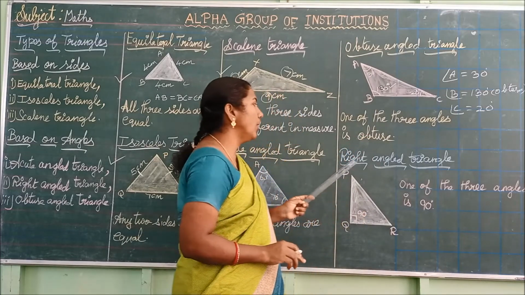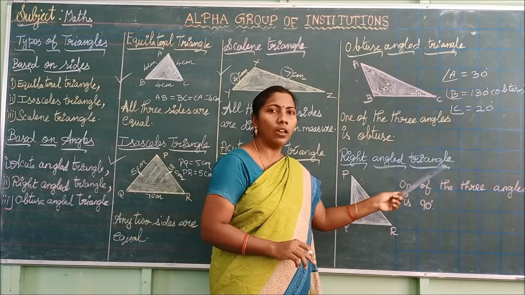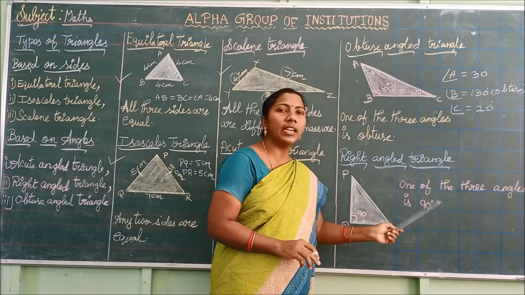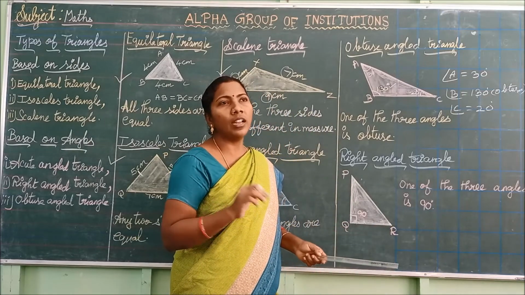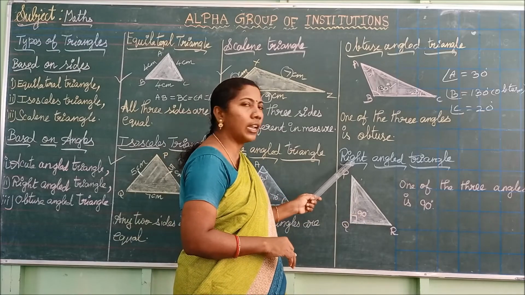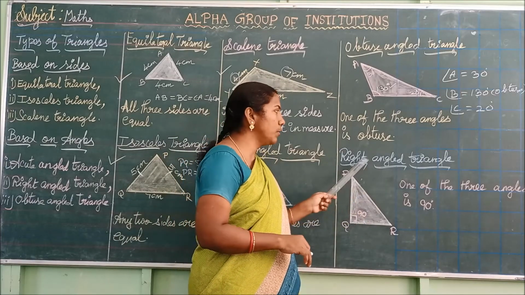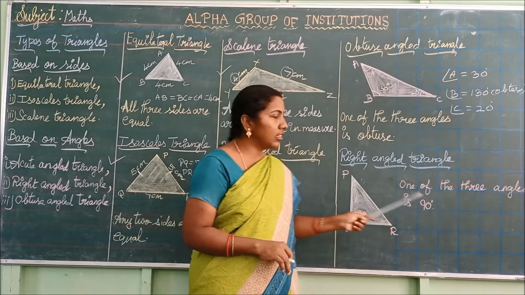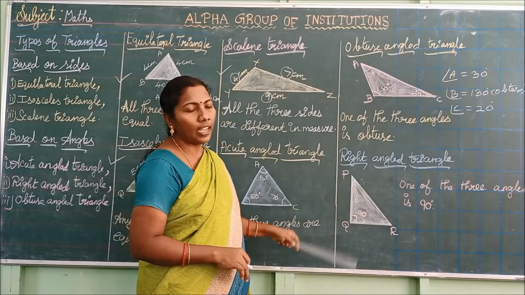Okay. Next we are going to see right angled triangle. What is meant by right angled triangle? If any one of the 3 angles is 90 degrees. How do you call the 90 degrees? 90 degrees is a right angle. So we are calling this triangle a right angled triangle. What is a right angled triangle? One of the 3 angles is 90 degrees. Then the triangle is said to be a right angled triangle.